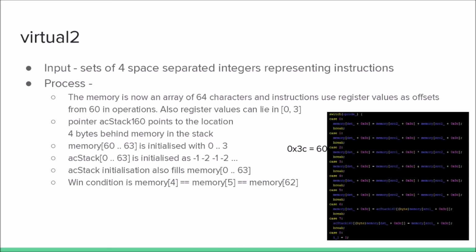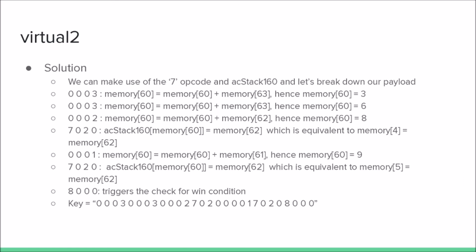A win condition was to assign the same values at indices 4, 5, and 62 of the memory. Since the AC stack was located 4 bytes behind the memory, we used opcode 7 to assign the value at the 8th index of the AC stack, which in turn would assign the value at the 4th index of the memory. We followed the same procedure for assigning the value at the 5th index of memory and hence the win.